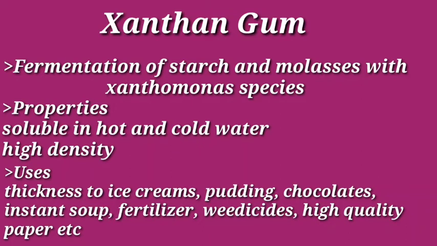Now, the properties of this: it is soluble in hot and cold water and it has a high density. Its uses: it is used as a thickener in ice cream, pudding, chocolates, instant soup, fertilizers, weedicides and high quality papers, etc. Here the xanthan gum is used for manufacturing all these things.